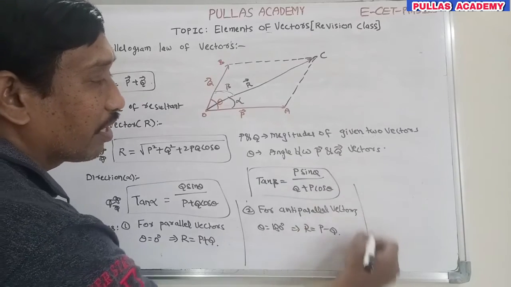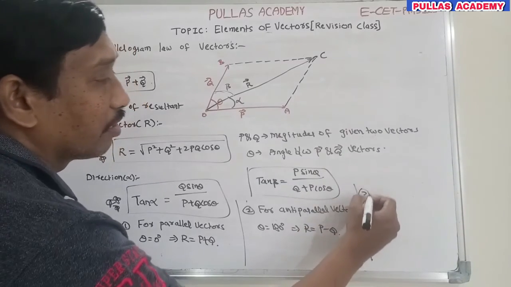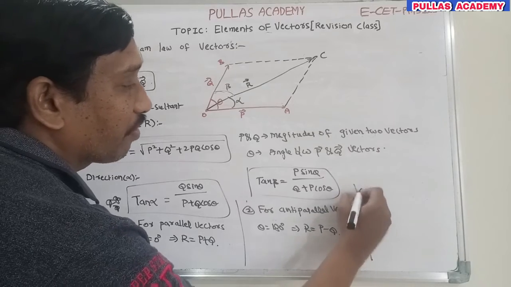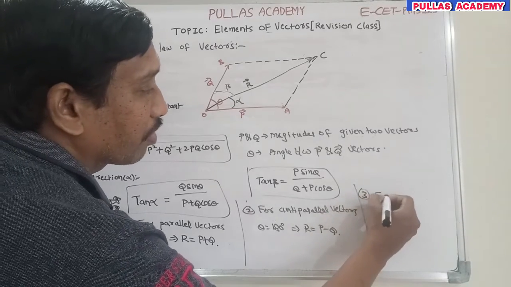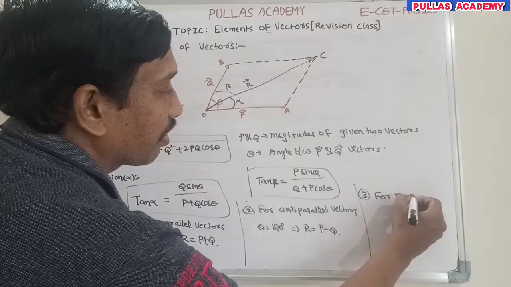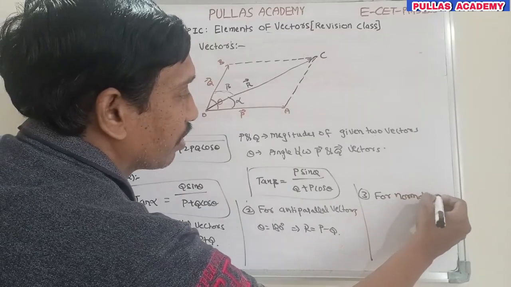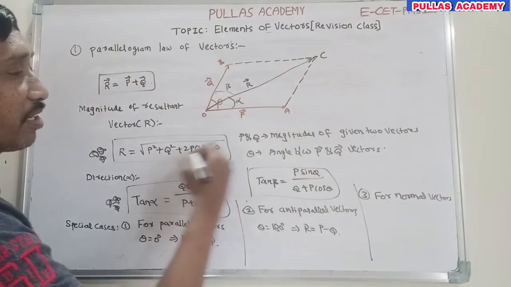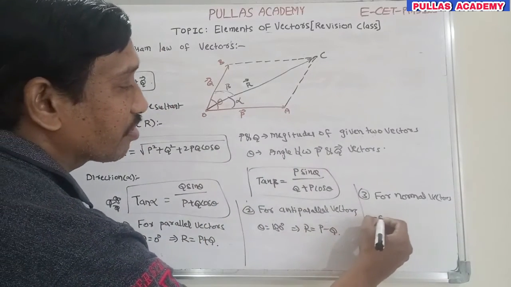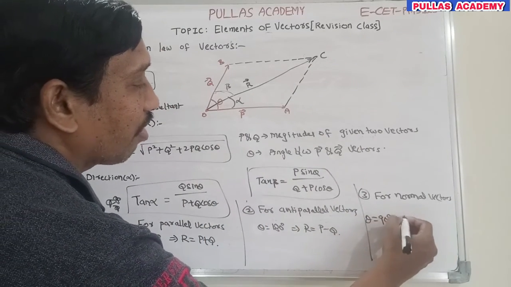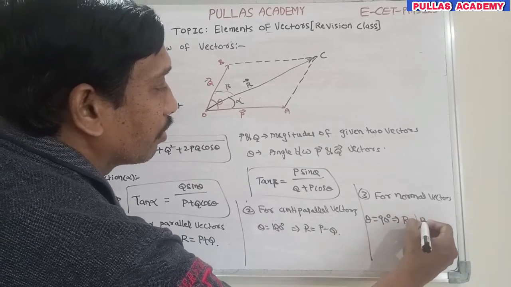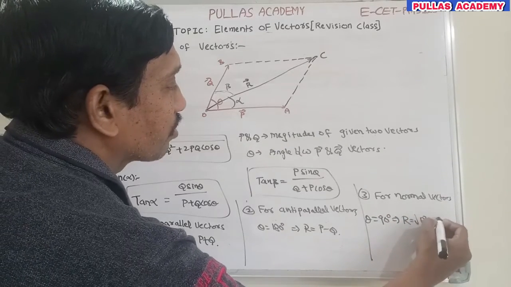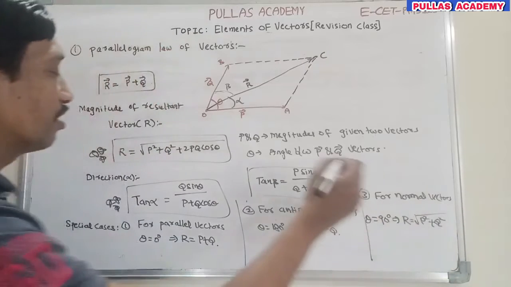Next, the third one is perpendicular vectors, also called normal vectors. Normal vectors means theta is 90, cos 90 is 0, and 0 times something is 0. So with theta equal to 90 degrees, r is equal to the square root of p square plus q square. This expression gives r.